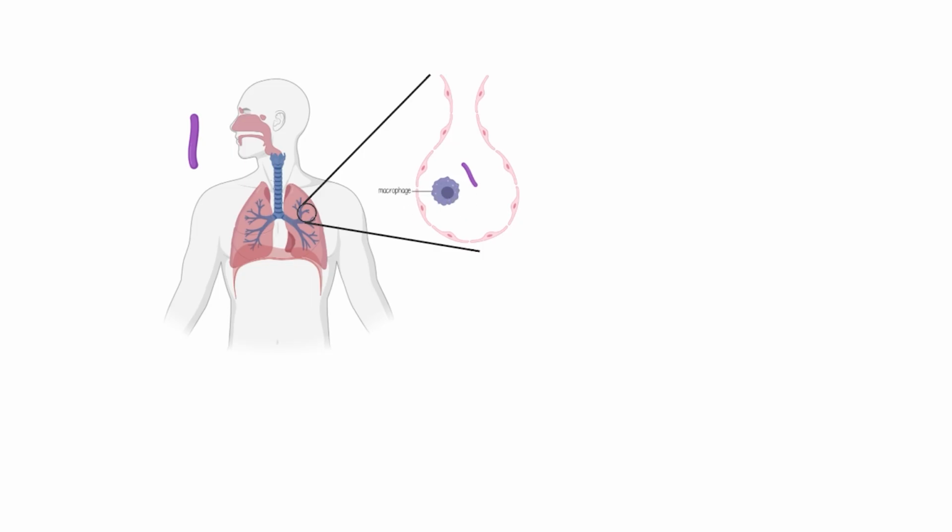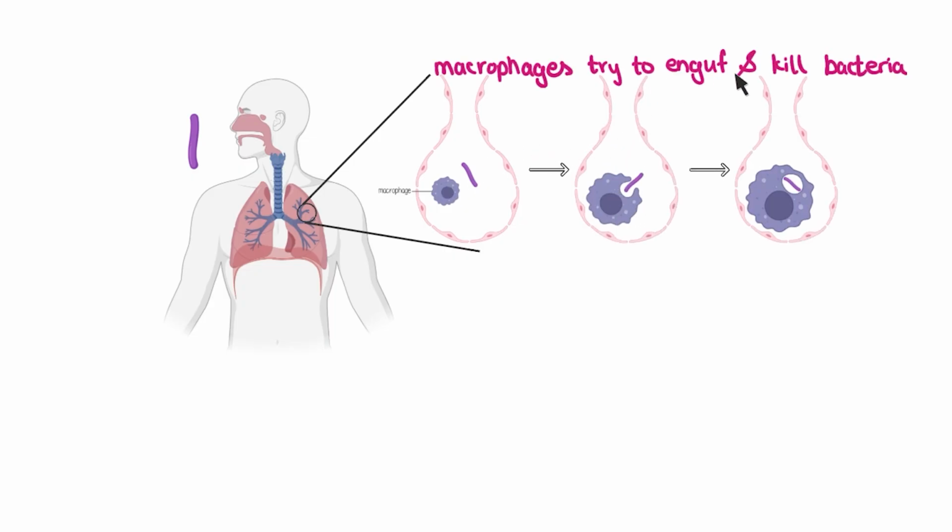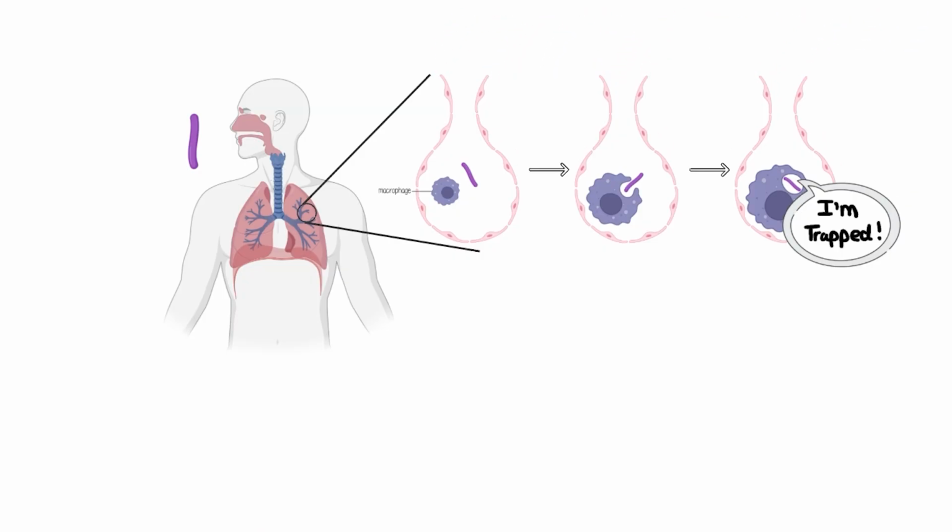These macrophages that reside in the alveoli are aptly named alveolar macrophages. These are phagocytes, meaning that they're going to attempt to engulf and kill the bacteria. In many cases, this might be successful. But sometimes the best that these macrophages can do is to just sort of trap the bacteria there in one place so that they're unable to spread and cause any symptoms. This is what gives rise to what we referred to earlier as the inactive infection.